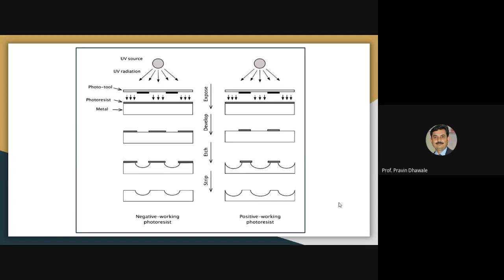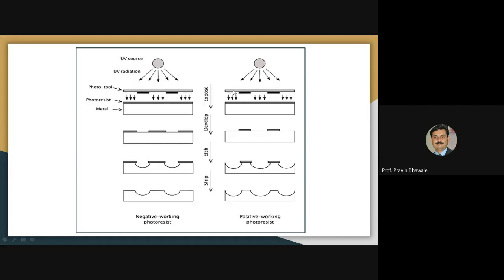Another diagram. It will clearly indicate how a negative working photoresist works and which will be the positive working photoresist. This will be the source of ultraviolet rays, which will emit ultraviolet radiation. This will be the photo tool, right?